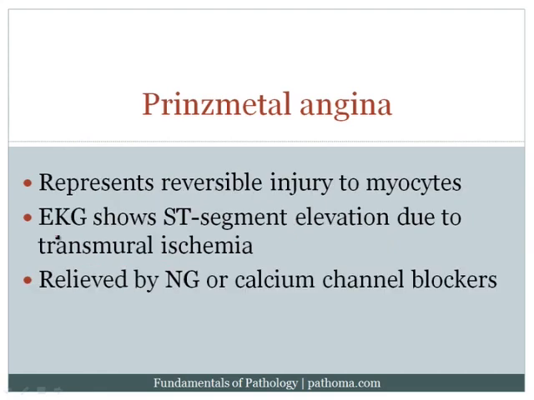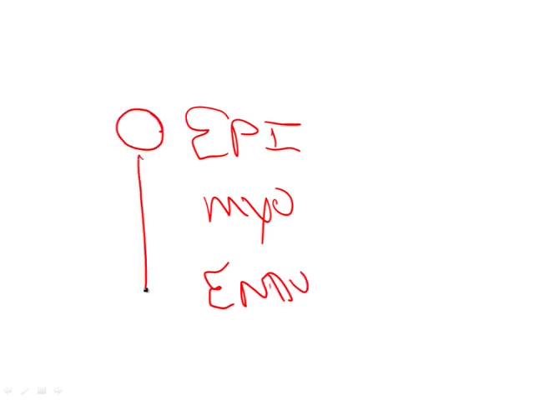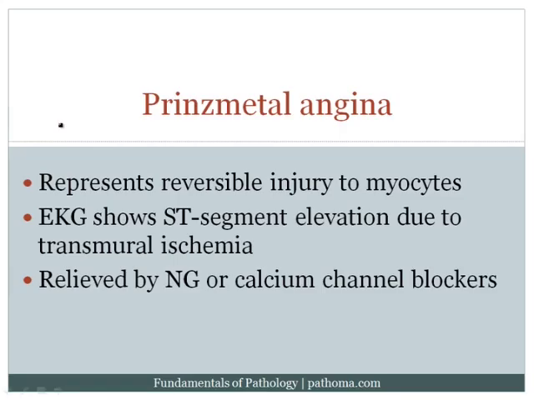Now, again, important to note that this still represents reversible injury to the myocytes. We have not yet caused death of the myocytes. And the EKG would show ST segment elevation. The reason being is that if this is the epicardium, this is the myocardium, and this is the endocardium, and what's happening here is that in the epicardium you've got the coronary artery, and this is completely clamping down. When this completely clamps down for a short period of time, you will cut blood supply to the entire wall, i.e. transmural. And when you have transmural damage, the classic finding is going to be ST segment elevation.